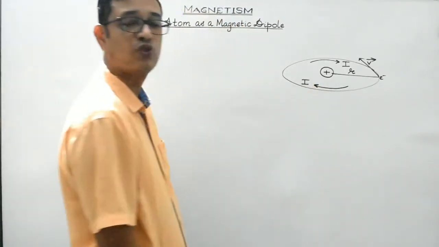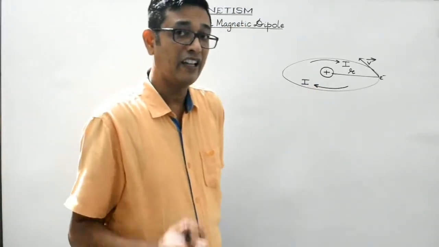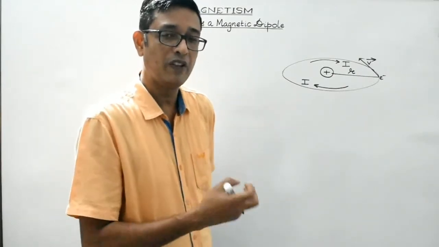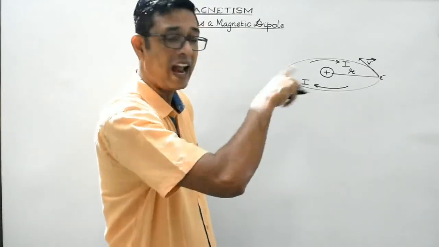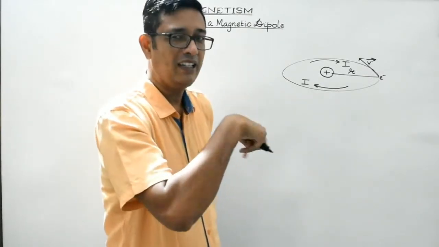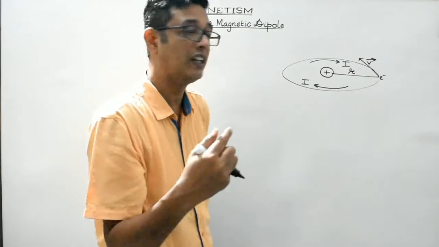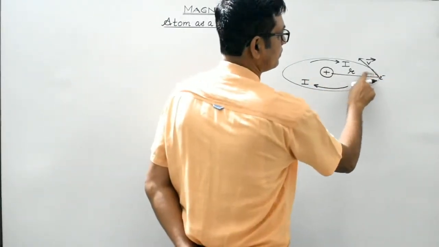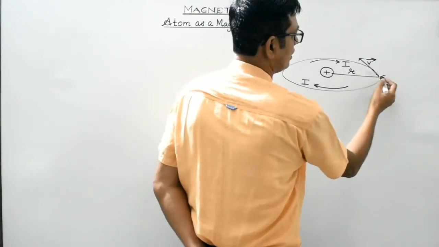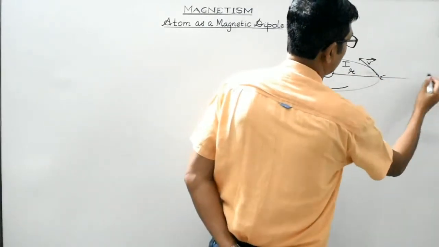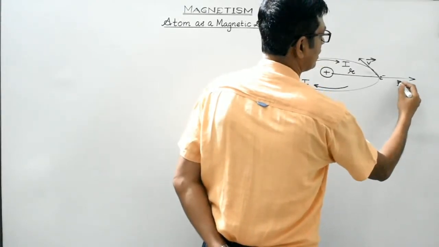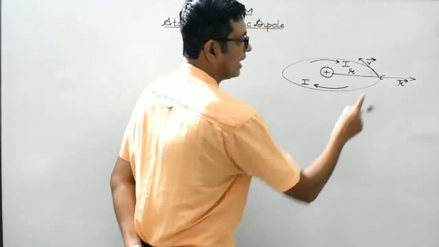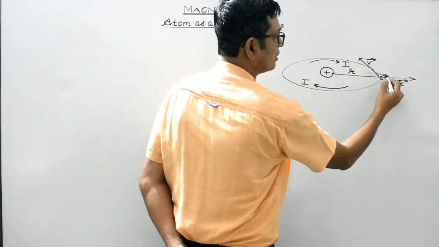Have I made myself clear, students? Again I repeat, we have considered an electron to be revolving around the positively charged nucleus in the anti-clockwise direction. At any instant, the direction of its motion will be given by drawing a tangent at that particular point. So this is the tangent and this is the radius. This is the radial vector, directed in the radially outward direction. So the angle between r and v is 90 degrees. This is 90 degrees.